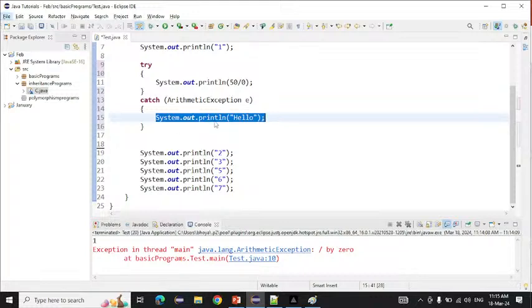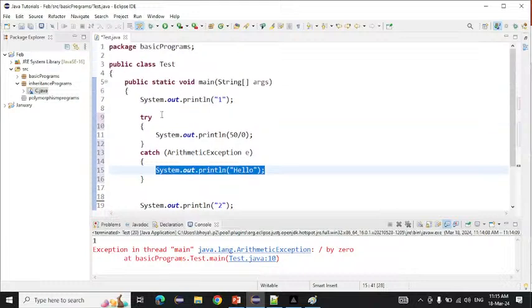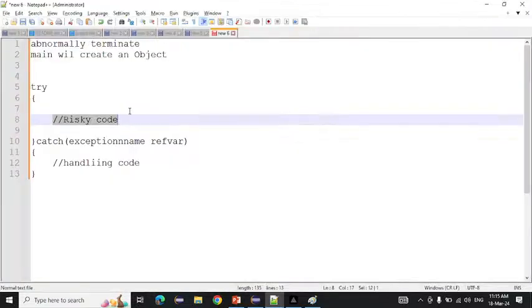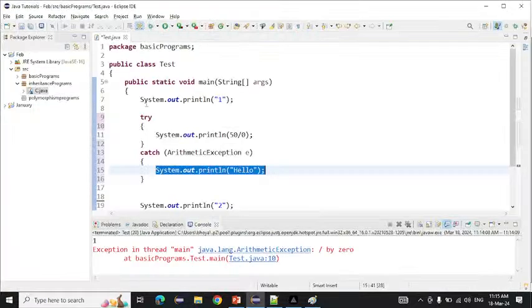So what will happen if an exception comes? First JVM will come here and JVM will abnormally terminate the program there only. And after that, the method in which the exception comes, that method will create an object.